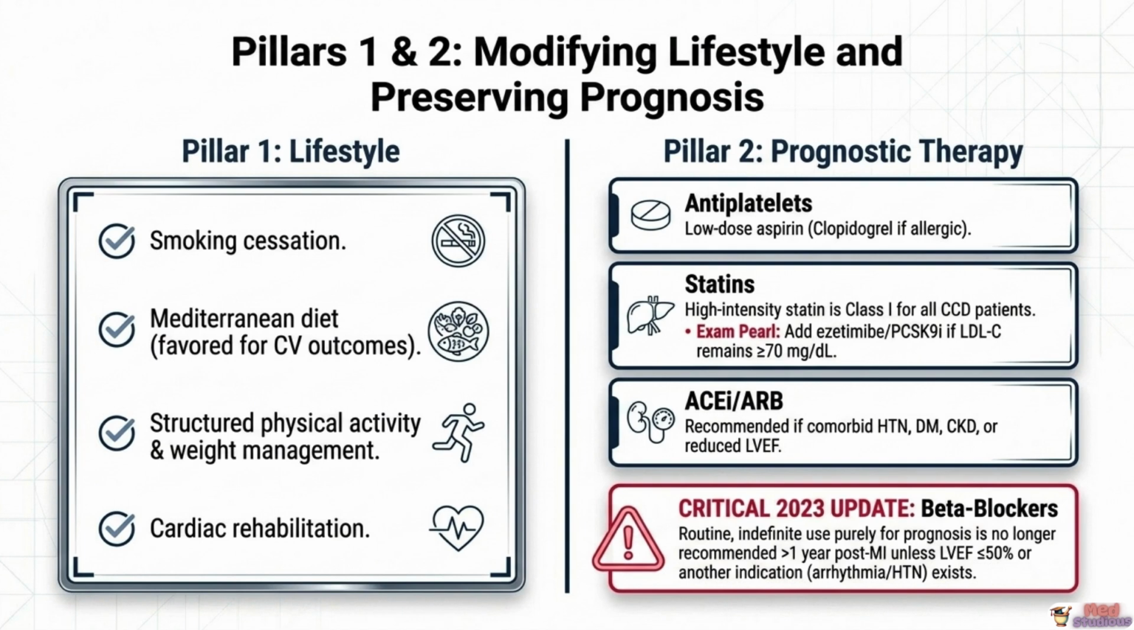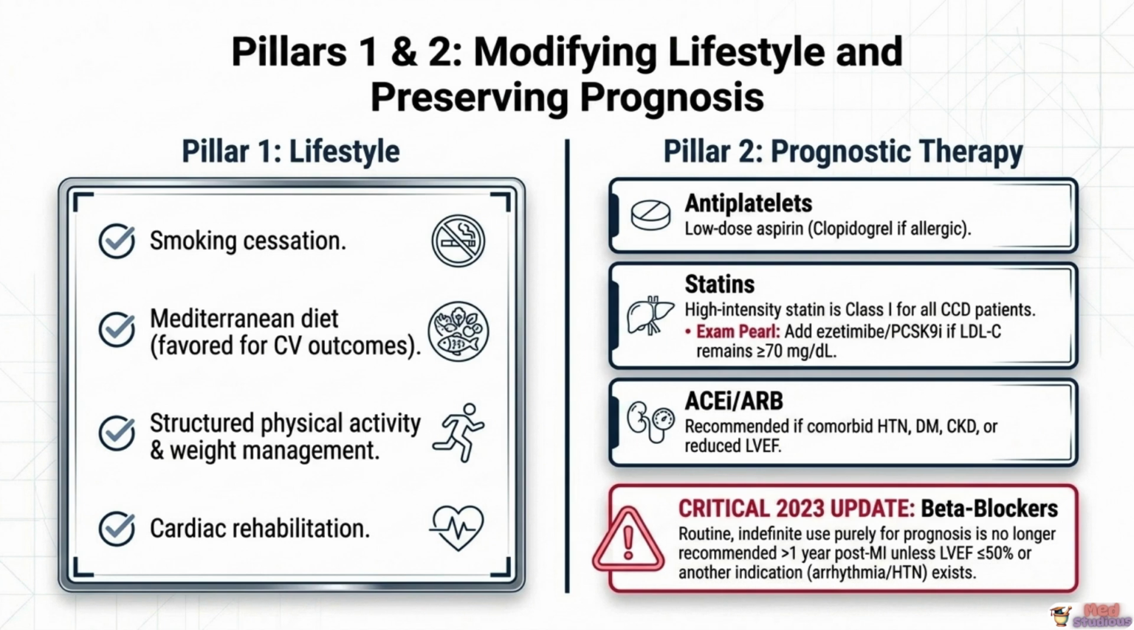Pillar 1, lifestyle modification, includes smoking cessation, adoption of a Mediterranean dietary pattern specifically favored for its strong cardiovascular outcome evidence, structured physical activity combined with weight management, and referral to a formal cardiac rehabilitation program.